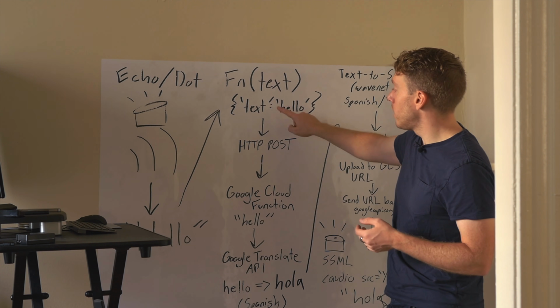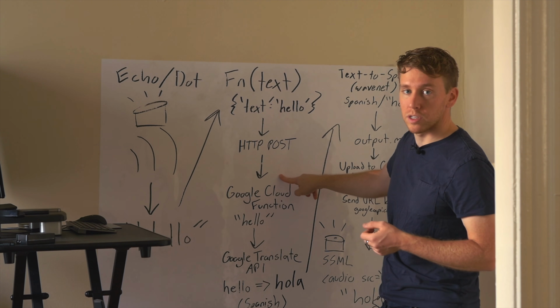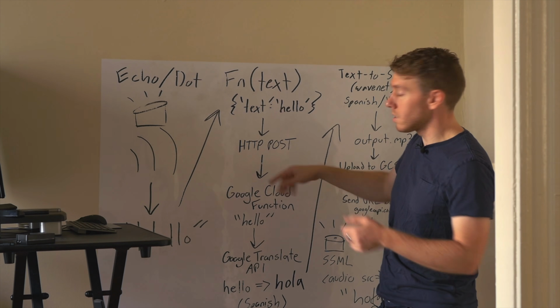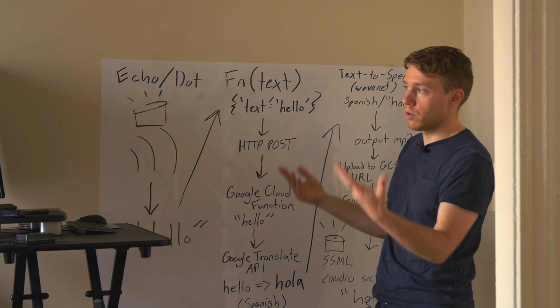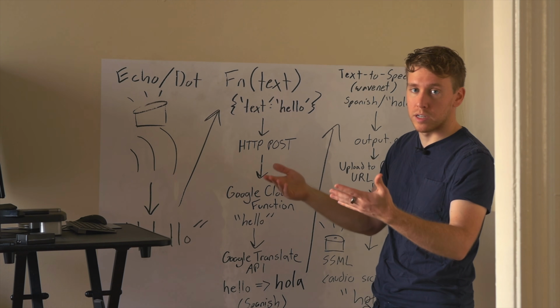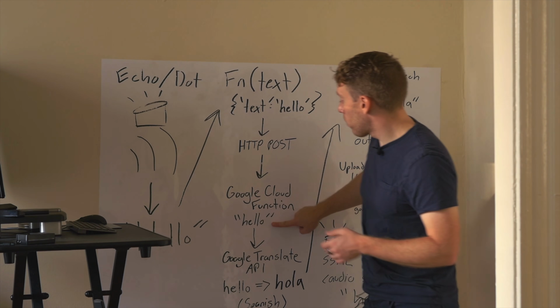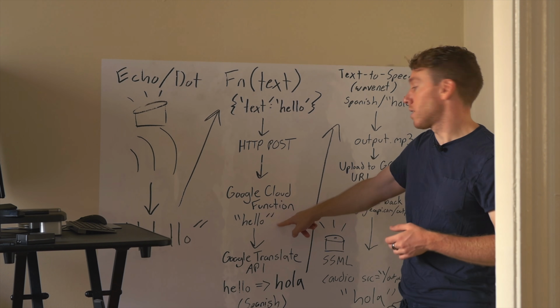So we're going to send an HTTP request and we're going to post this payload to a Google Cloud function. And all this Google Cloud function is an API endpoint. When you create a Google Cloud function, it spits out an endpoint. So now you can post data to it and you have a server listening. So we're going to post that data and now we're going to have that payload, that text available in the Google Cloud function.